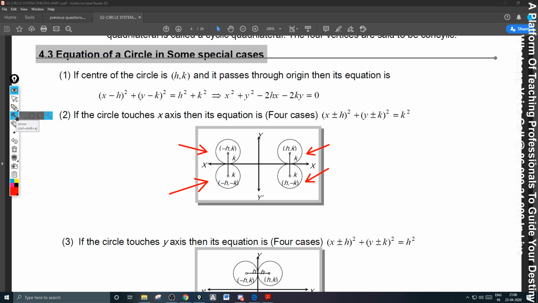Then when you think more generally like this, whenever the circle touches the x-axis, this height will never change. If you roll this circle on the x-axis, what is the term that will never change? Height will never change. What is height? K. So in all these cases, what is it that you have to understand? Your radius is equal to mod K.